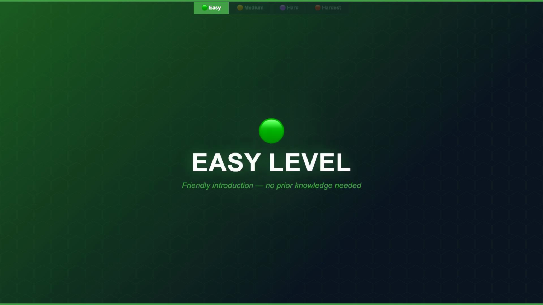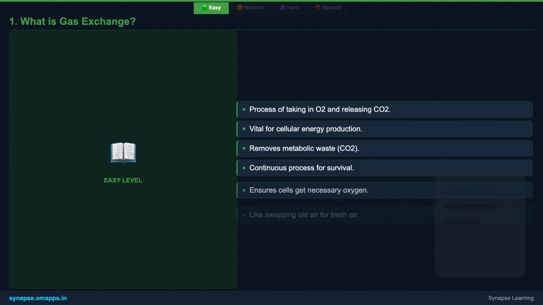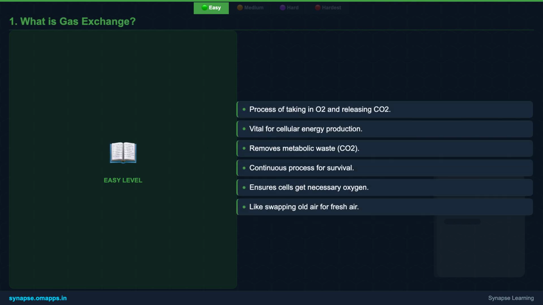Let's begin our journey with the easy level. We'll cover the fundamental concepts of gas exchange, making sure you grasp the core ideas before we move on. So, what exactly is gas exchange? Simply put, it's the vital process where your body takes in oxygen, which is essential for energy production, and releases carbon dioxide, a waste product of metabolism.